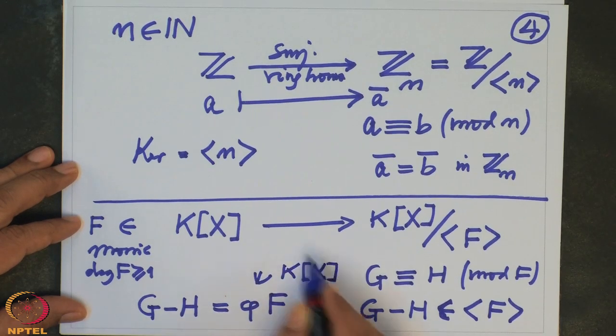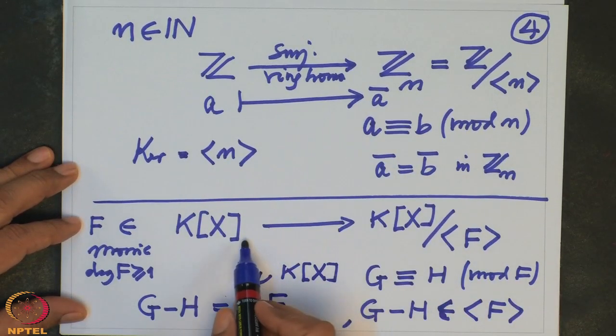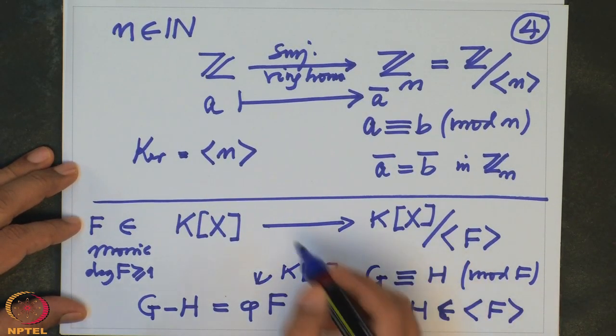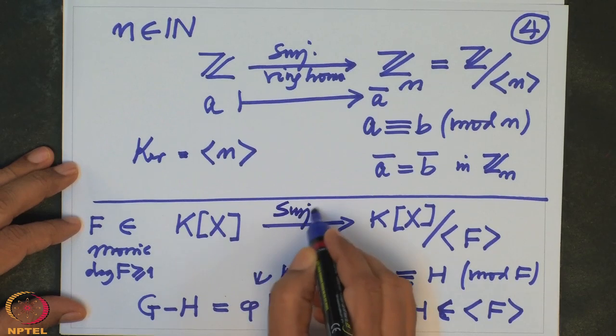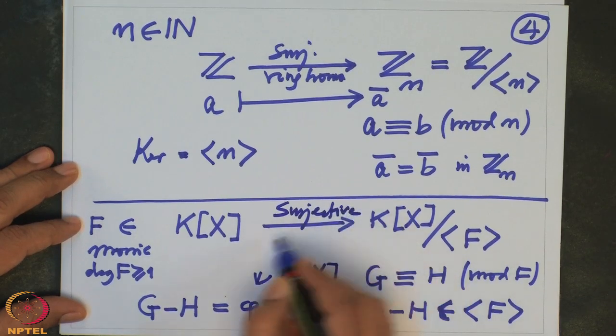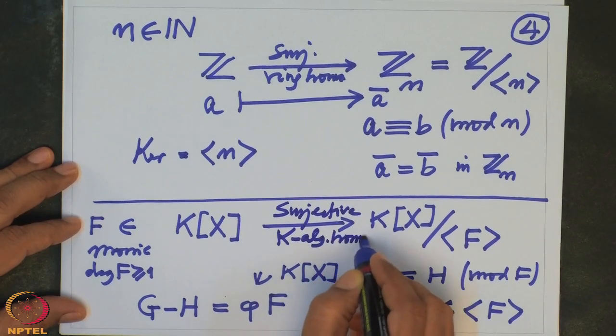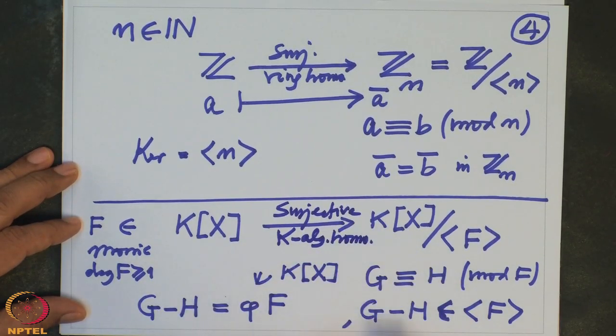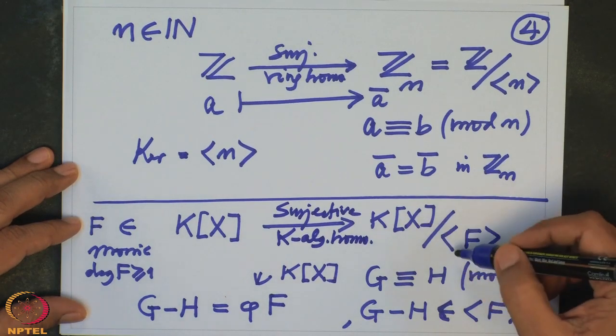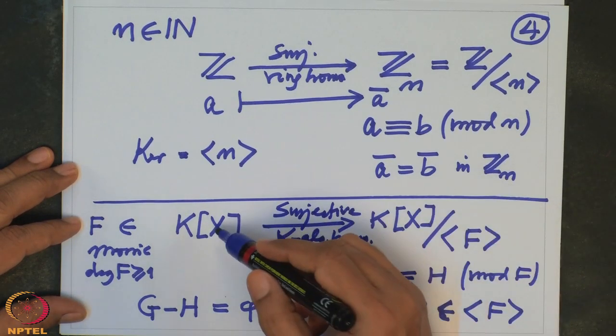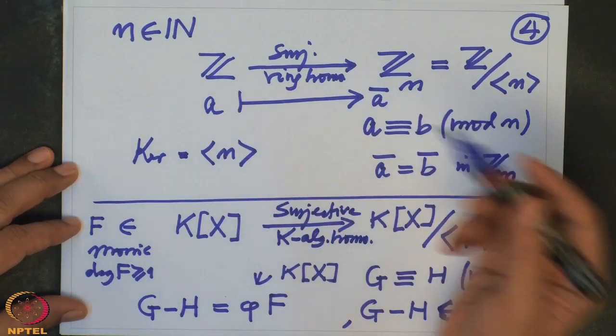So, the same analogy as before. We get a surjective K-algebra homomorphism, and the kernel of this is precisely the ideal generated by f, and this ring is called the quotient ring of K[x]. There is nothing special about these two rings.